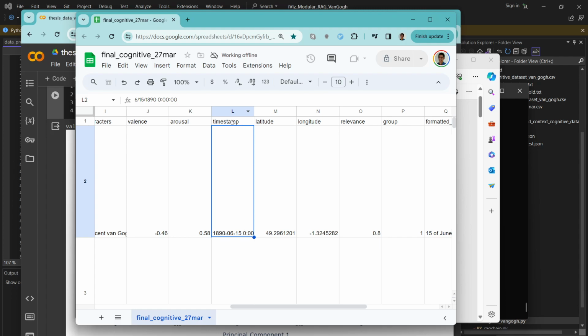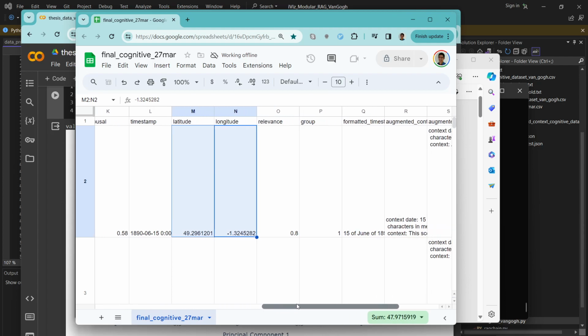And then some timestamps. So we asked it to tell us what year this happened and around what day and what month. And we also asked the expert, and this expert is an LLM, so it's an AI, to tell us where the scene takes place, in which area.